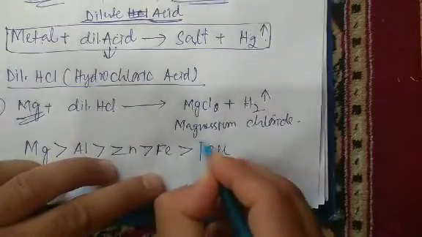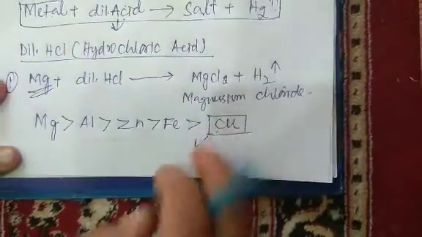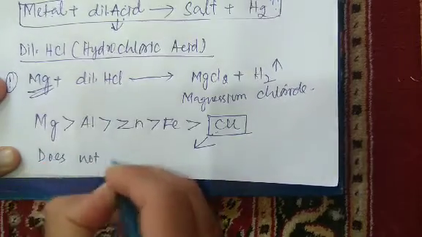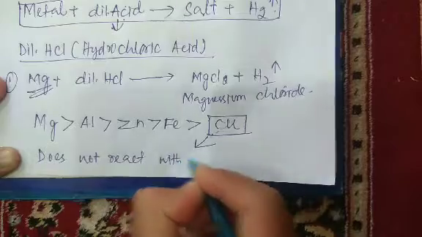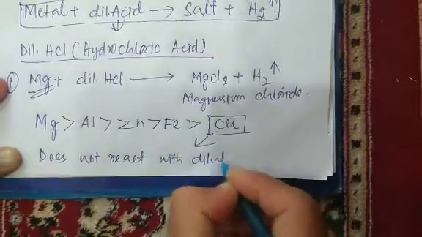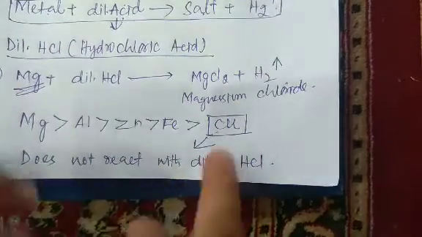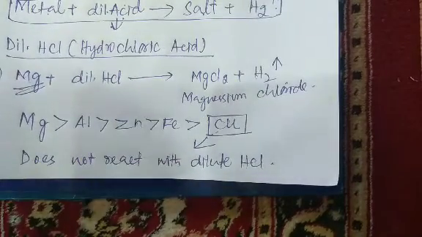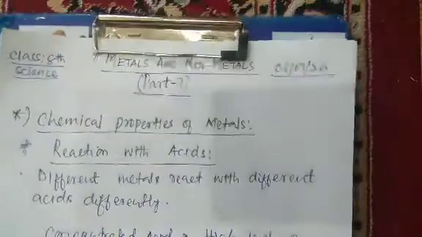And it should be remembered that copper does not react with dilute HCl, but it reacts with concentrated HCl. Here it does not react with dilute HCl. Now we'll take a second example.